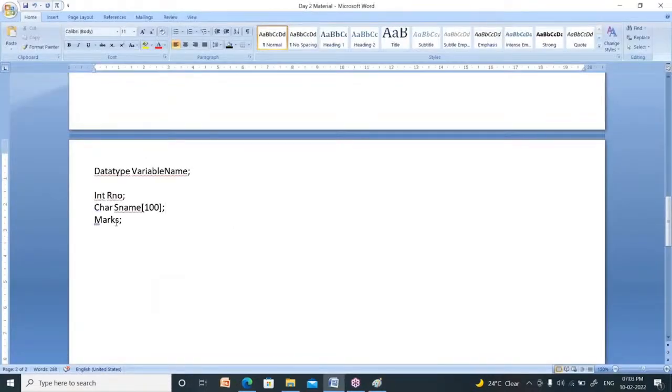So see here, you write this. It is called a character. Whenever you write a square bracket with some size inside, then it is called a string. String is nothing but a group of characters.